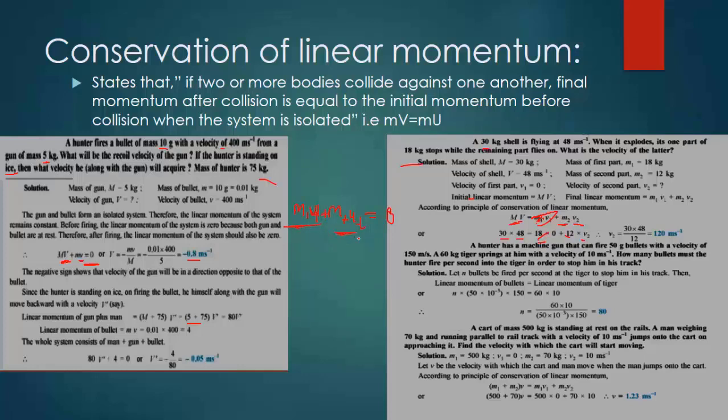So we just equate the momentum of the tiger and the momentum of the bullets. For one bullet, the total momentum must be multiplied by n, the number of bullets. So n times m1 times the velocity of the bullet is equal to the momentum of the tiger. So eventually you can solve for n and get our value.